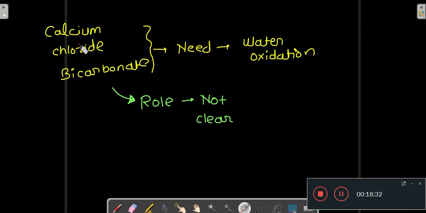Calcium, chloride and bicarbonate ions are needed for water oxidation, but their role is not clear. We know we need calcium, chloride and bicarbonate ions for the photolysis of water, but what role they play during water oxidation, we don't know. That is not clear yet.